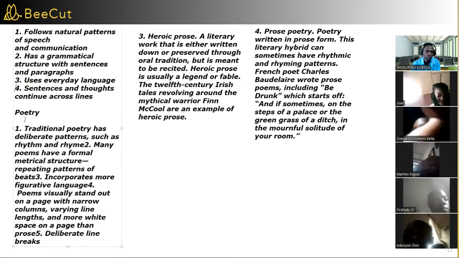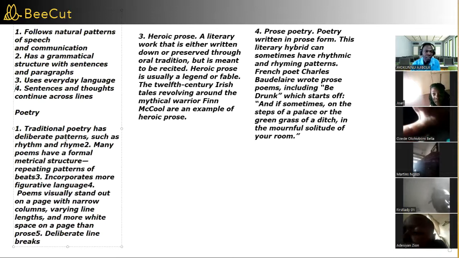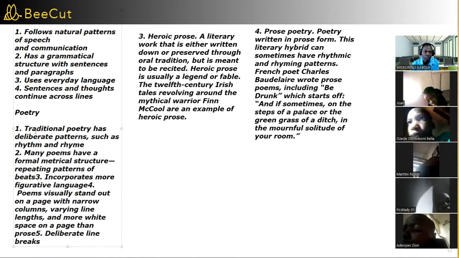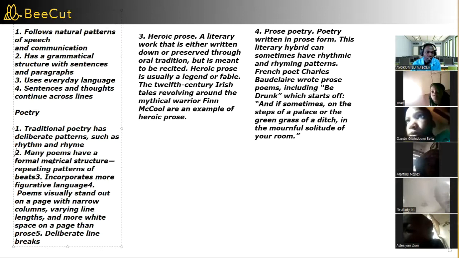But talking about poetry, number 1 is that traditional poetry has deliberate patterns such as rhythm and rhyme. So if it's not going to be rhyming together, then we can regard it as poetry. Then number 2 is that many poems.